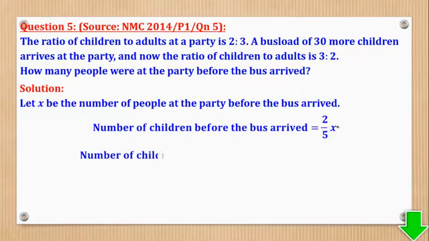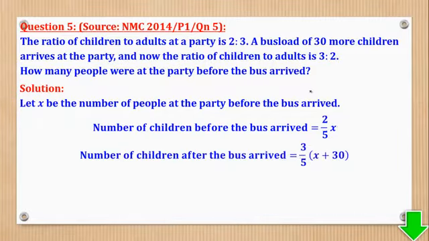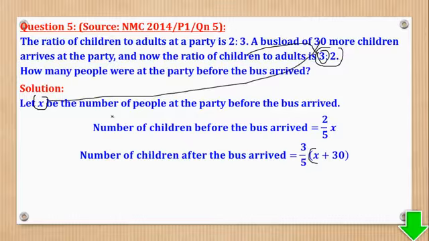Then what about after the bus arrived? After the bus arrived, the ratio changed. Now the ratio of children is 3 over the total, which is 5, times the total number of people. Remember, initially there were x people, but now they added 30 more children, so it becomes 30 plus x.